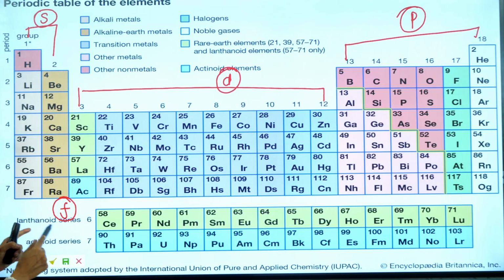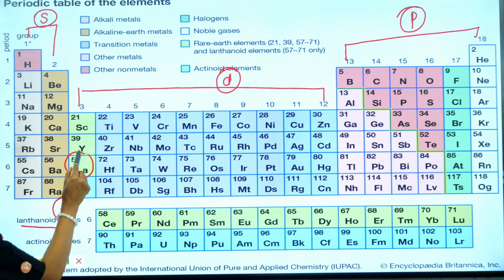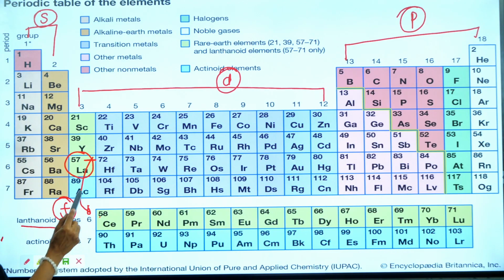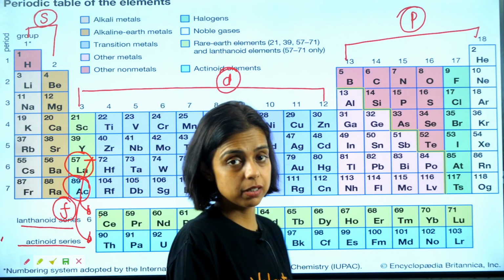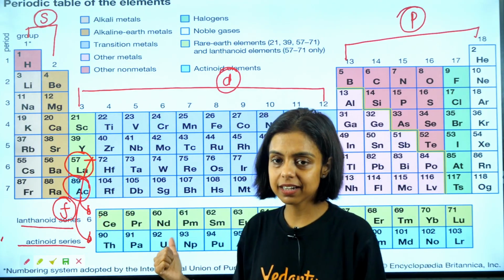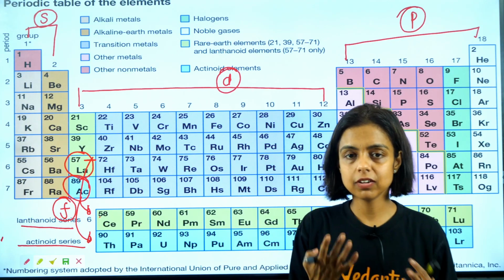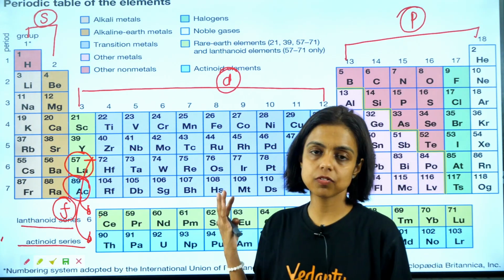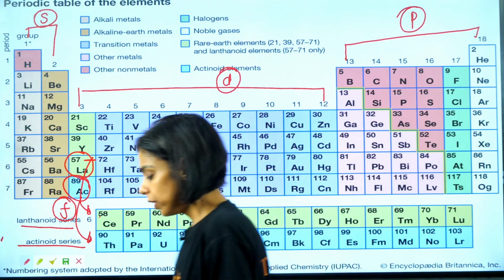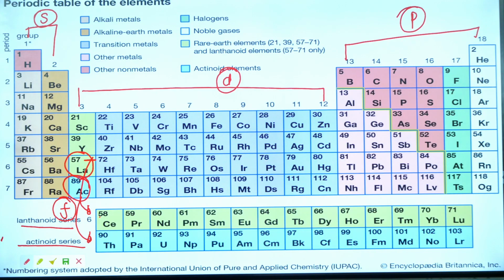Yes. So you can see lanthanides after lanthanum. Lanthanum is atomic number 57. You can see the 14 elements are missing here, so they are placed here. 58 till atomic number 71, they are placed below. Similarly, 14 elements after actinium, they are placed here, and they are known as actinides. Elements following actinium, actinides. Elements following lanthanum, lanthanides. So these are lanthanides, 14 elements, these are actinides, and these 2 series have different kind of properties, different kind of behavior from the rest of the elements. So that is why they are placed separately. They are known as F block, right? So we'll talk about the modern periodic table in detail.